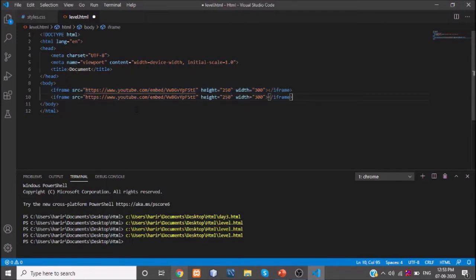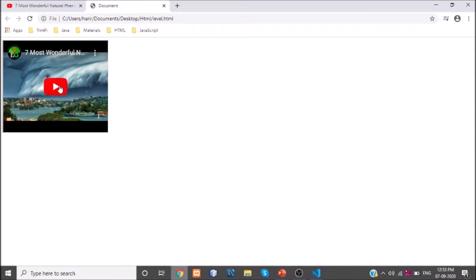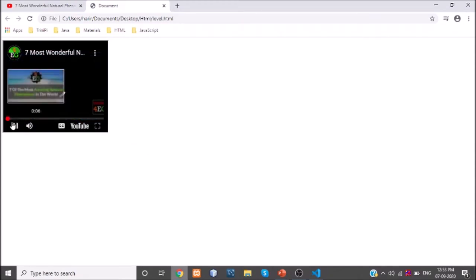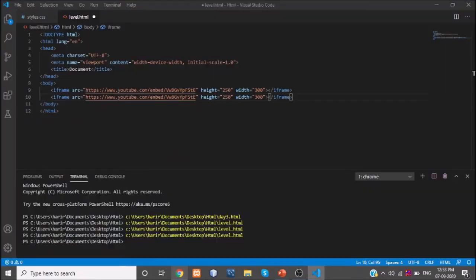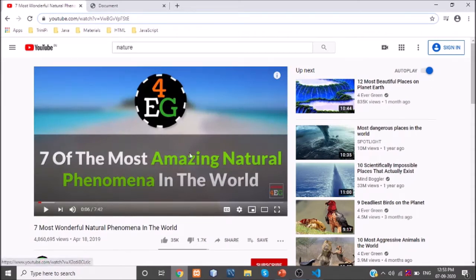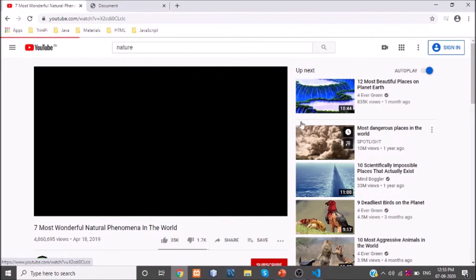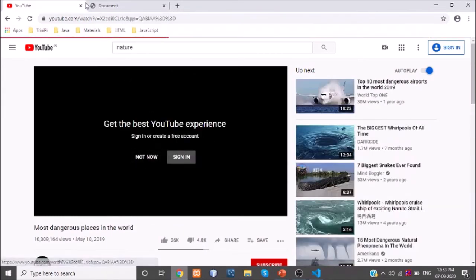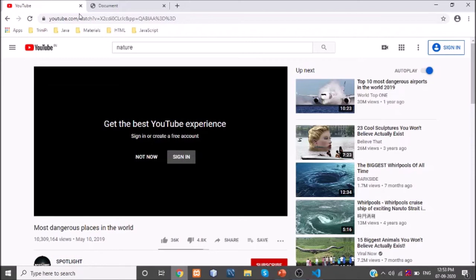In general, when you click on this play button, the video will get played in my HTML document, right? Whereas if you click a video on YouTube itself, it will automatically play. We need not click any play button. When you click a particular YouTube video, it starts playing automatically. If you want to stop, we use the stop and resume buttons.